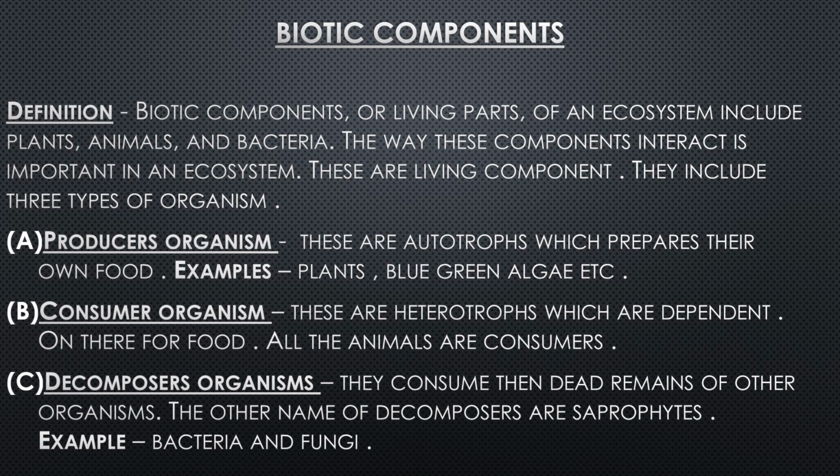Next is biotic components. Definition: biotic components, or living parts of an ecosystem, include plants, animals, and bacteria. The way these components interact is important in an ecosystem. These are living components. They include three types of organisms. Number one, producer organisms. These are autotrophs.